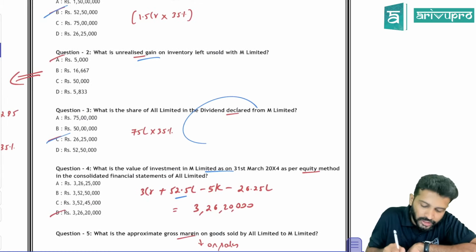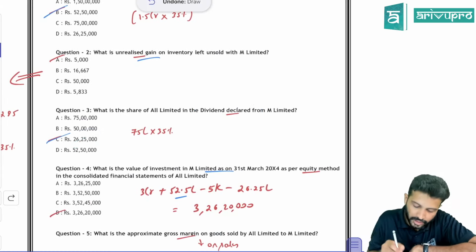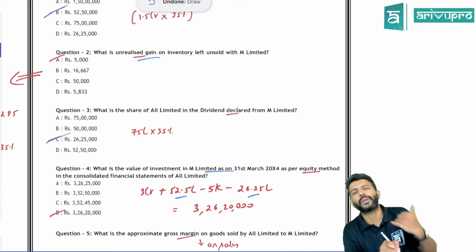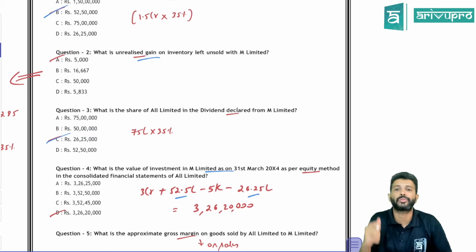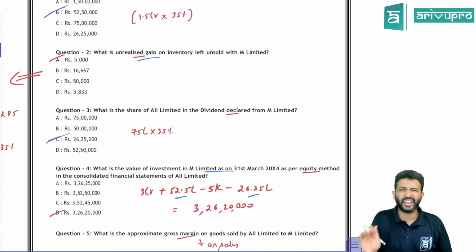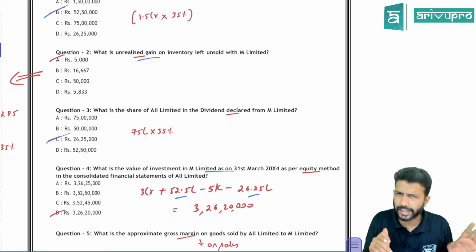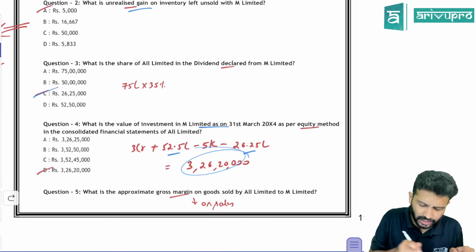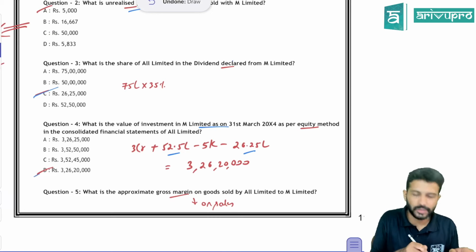Then the associate company declared a dividend. What is our share of dividend? 26 lakh 25,000. So we need to reduce that, because due to dividend declaration, net assets will reduce. All this we have solved in our regular class, many questions. Quickly telling you, the final value will be 3 crore 26 lakh 20,000. That's the value of the investment.